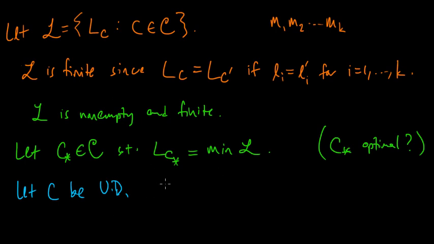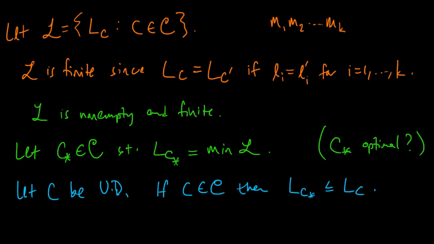Well, there are two possibilities. Either it's in our set script C or it's not. If it's in script C, then its expected code word length was one of these numbers right here, but LC star was minimal over all those. So that would immediately imply that LC star is less or equal to LC. So that handles that case.